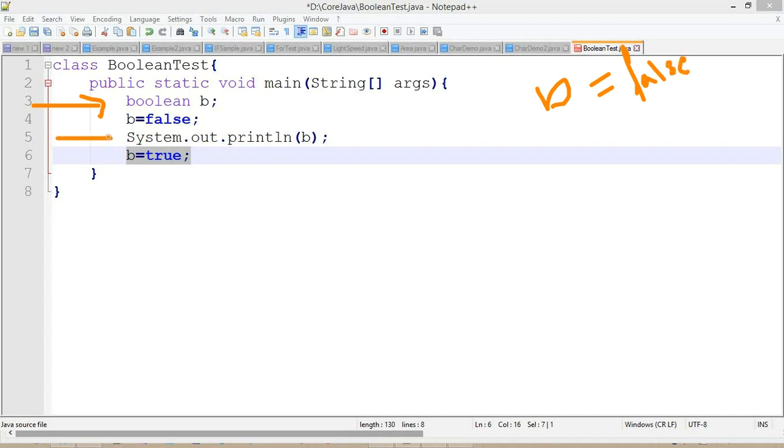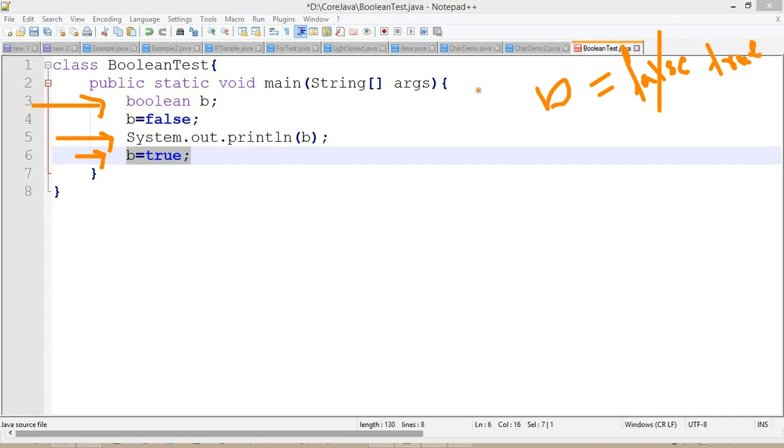After initializing, it will print line number 5, the b value, which prints as false. Later at line number 6, we are again initializing, this time true. So the false will become true. We cannot get the false value anymore. Once the value is overridden, we cannot get the old value.